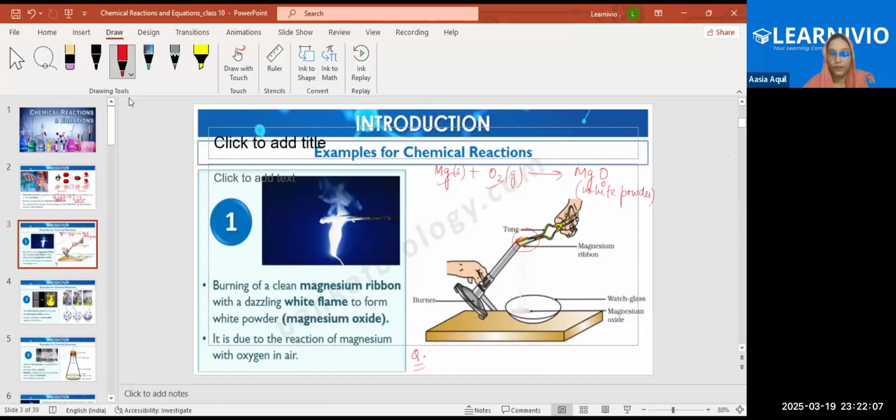So that's why we first clean the magnesium ribbon with sandpaper, to remove the protective layer of magnesium carbonate from it, so that combustion takes place and it can react with oxygen. Mg plus O2 gives you magnesium oxide.